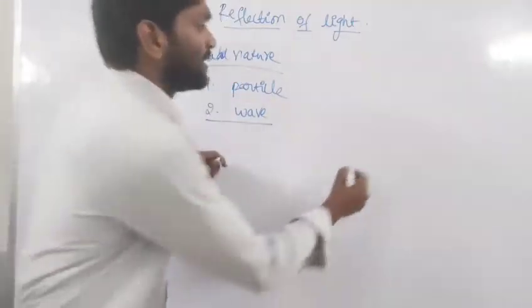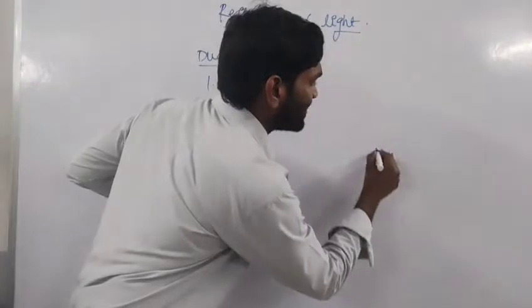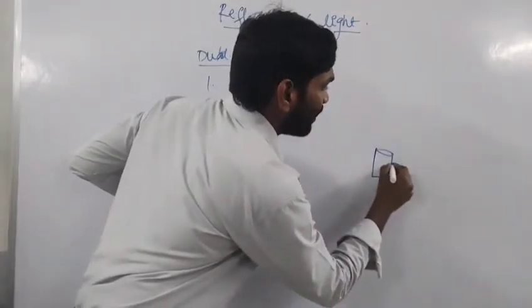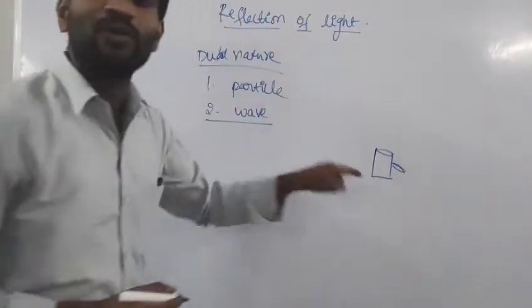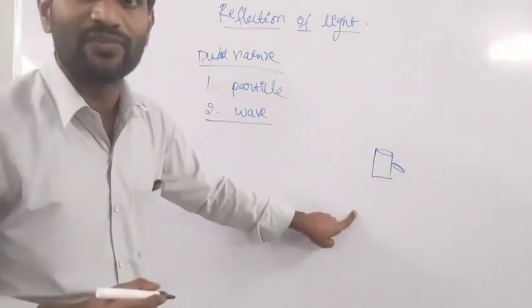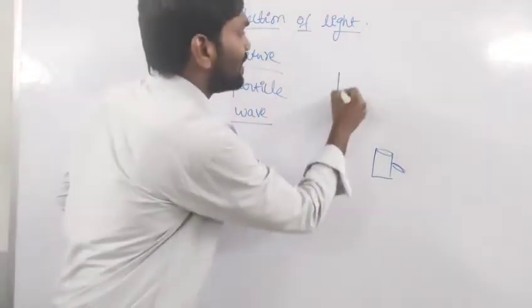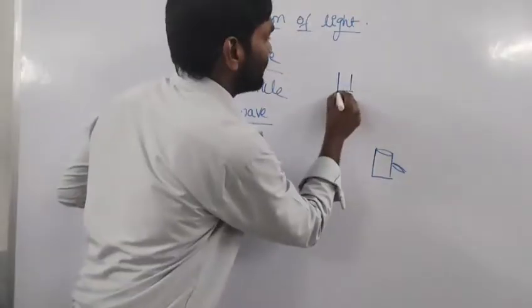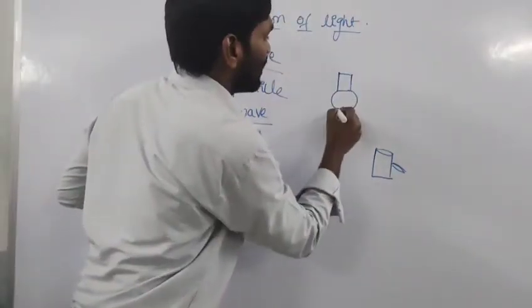Suppose this is a teacup situated at a certain place. We are able to see the teacup placed on a table because of the reflection of light. How are we able to see it? Let us consider a light source, or source of light.